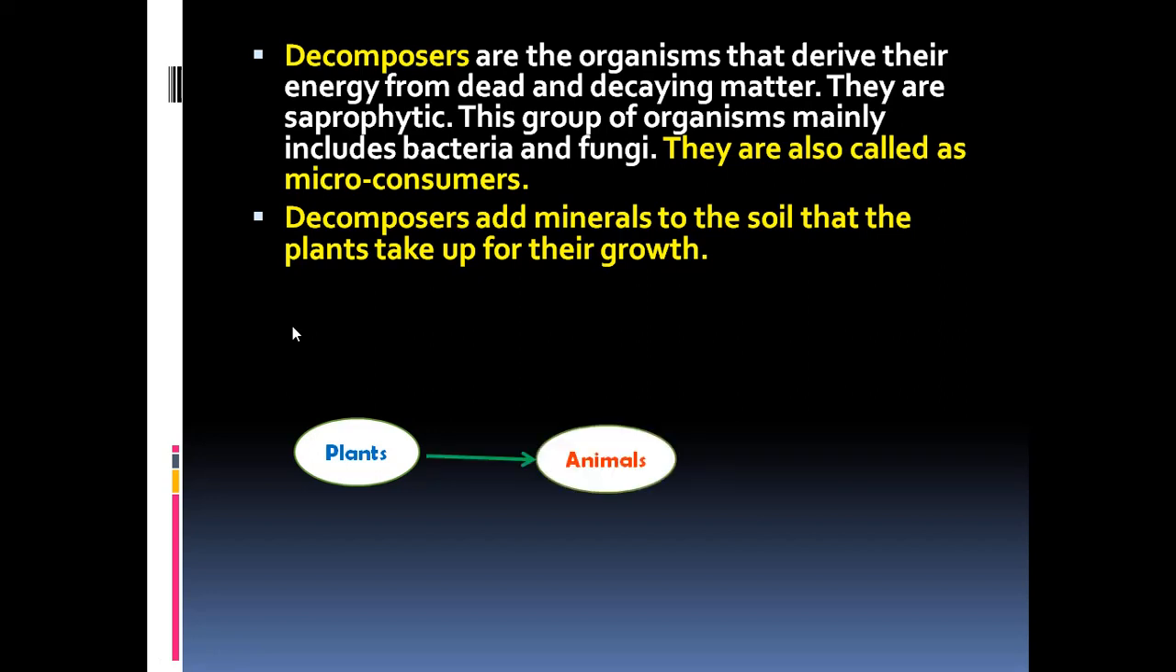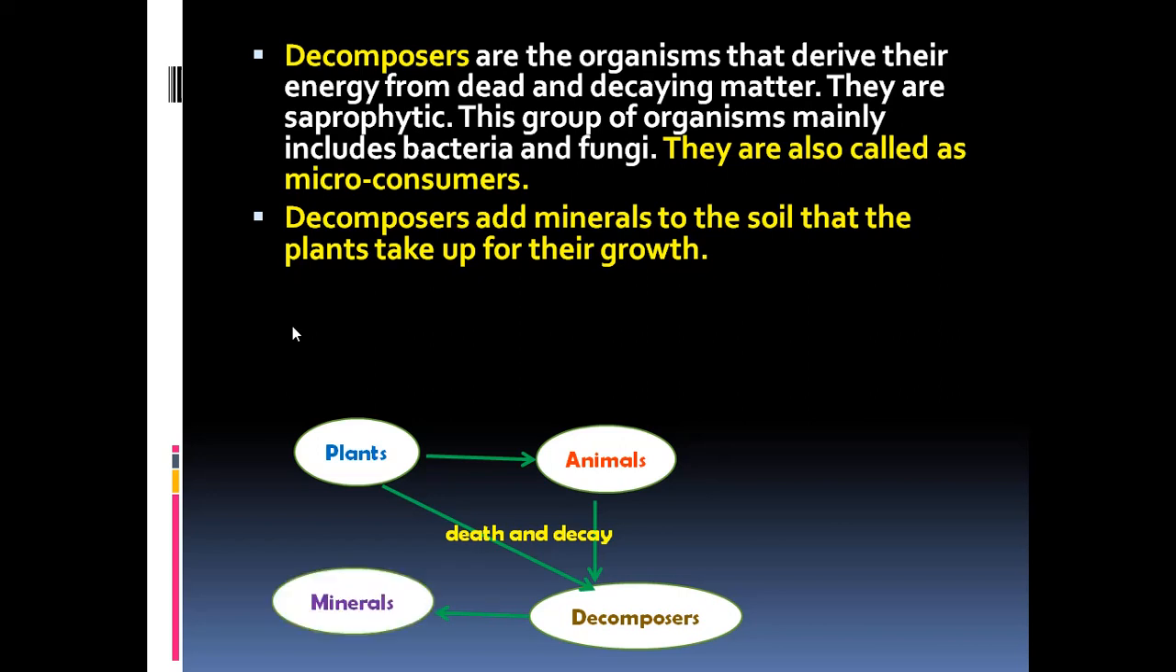So from the plants, the food is going to the animals, as animals are dependent on the plants. And when the plants and animals die out and their bodies are decayed through the decomposers, again the nutrients present in their dead bodies are further broken down to release minerals, and these minerals will be again available for the plants to grow.